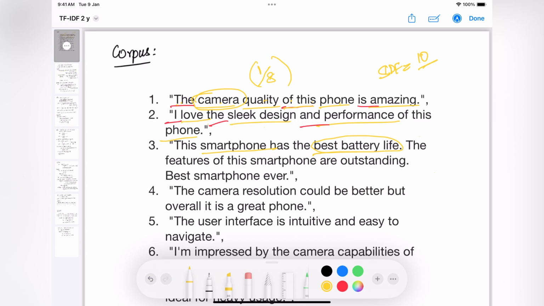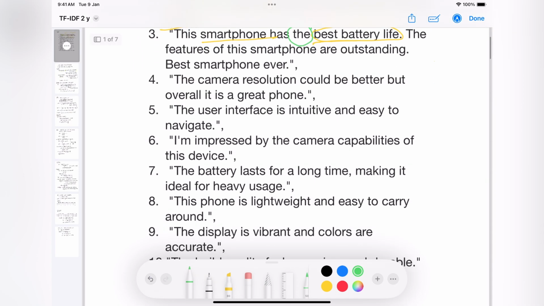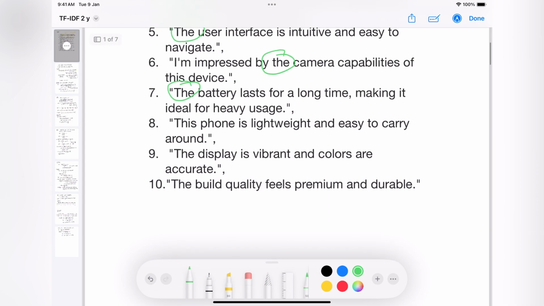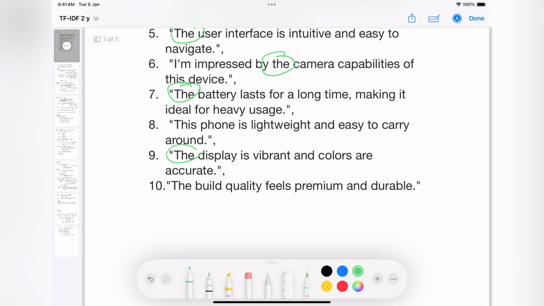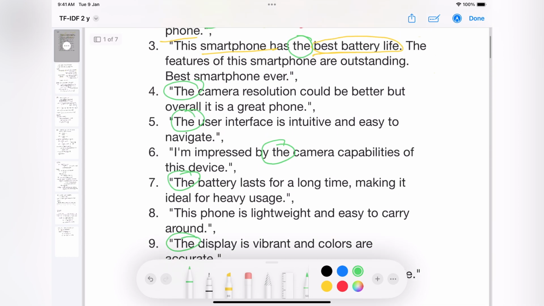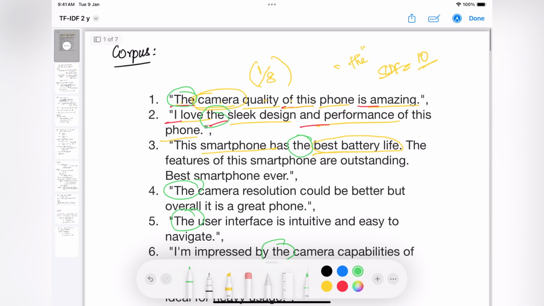Let's take, for example, the word the. Let me count how many times the word the is present here. My first review has the word the, second review has it, third review has it, and the fourth review has it. Fifth, sixth, seventh, eighth reviews don't have the word the, and it's present in 9 and 10. So basically out of the 10 reviews, 9 reviews have the word the.